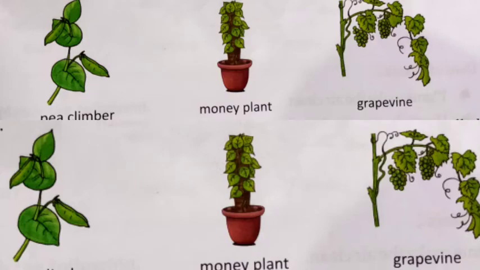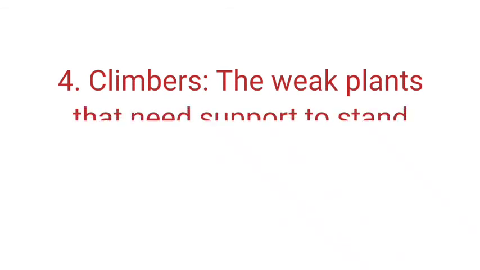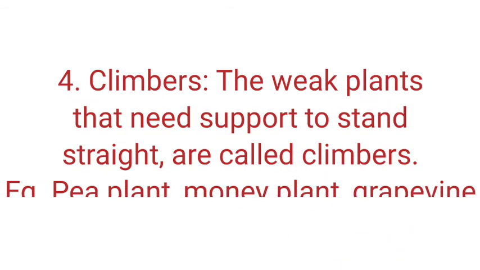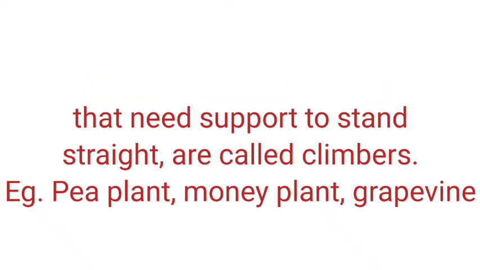After that, we are going to know about the next plant, and our next plant is climbers. Some weak plants need support to stand straight. They are called climbers. It means climbers need support to stand straight, otherwise they cannot stand straight. So we can say the definition of climbers: the weak plants that need support to stand straight are called climbers. Once again, I am going to repeat this definition. The weak plants that need support to stand straight are called climbers.